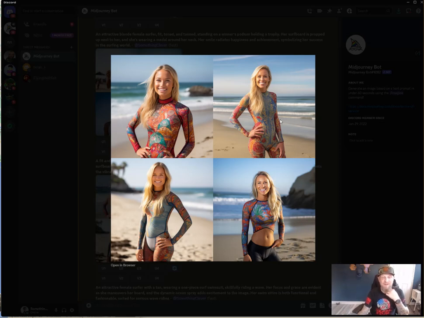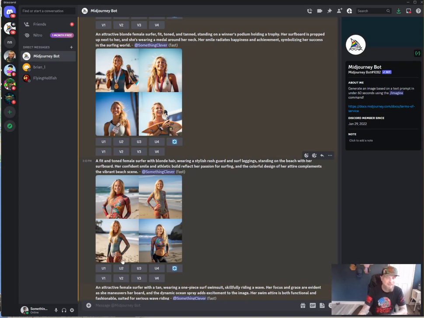This one here, it's a rash guard bodysuit type of thing. That's actually really cool. This looks really good, I think. This one looks really good. And to me, I think it's always the blurred backgrounds that give it a more realistic look for some reason. Because it just looks like an edited photo, like a professional photograph. So to me, at least, it looks more real. So I actually really like that one there. So before I forget, let me upscale 3.